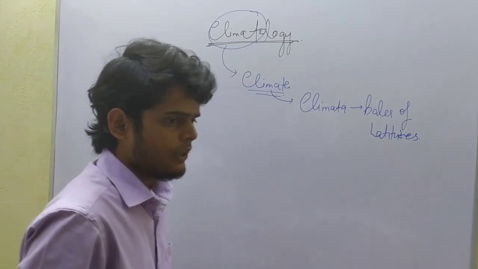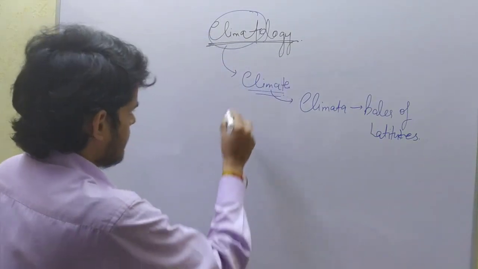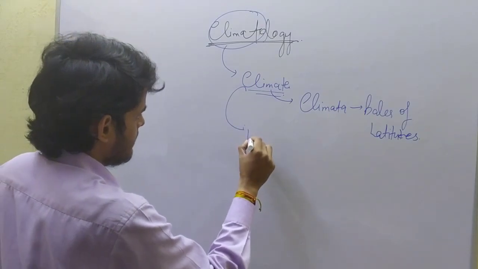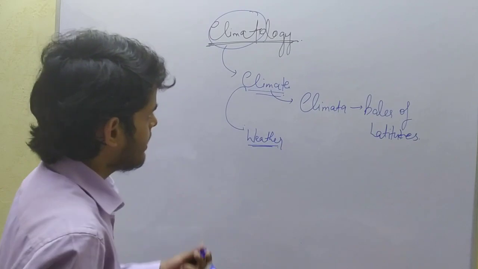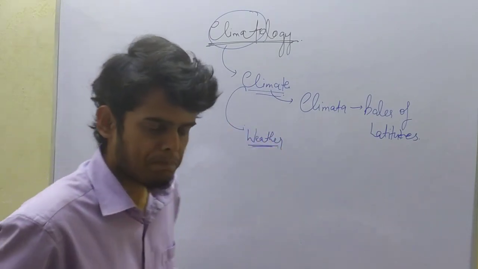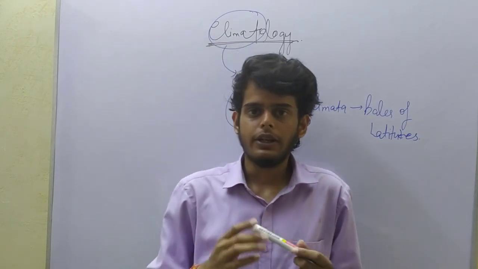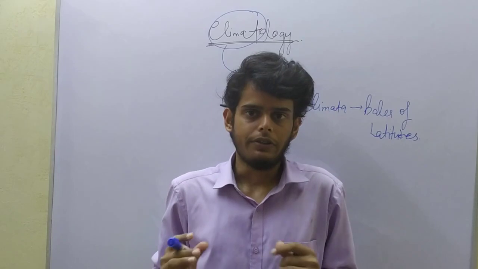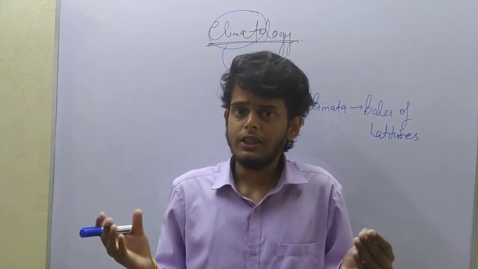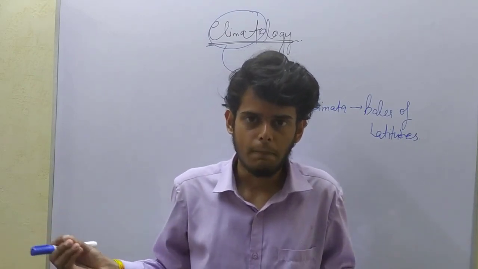There is also a word often confused with climate, that is weather. First of all, we shall study what is weather, then we shall move to climate. As we know, our earth is tilted at 23.5 degrees. Due to the tilted position of earth, variation in the insolation, that is the incoming solar radiation, is found on earth.